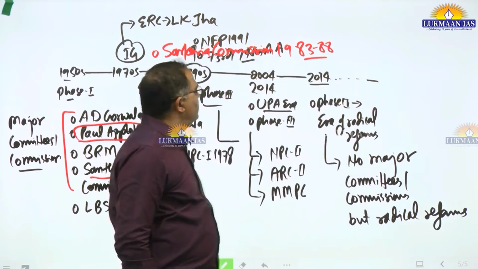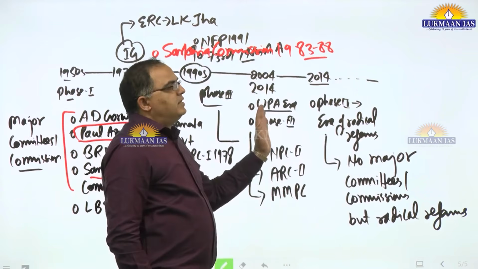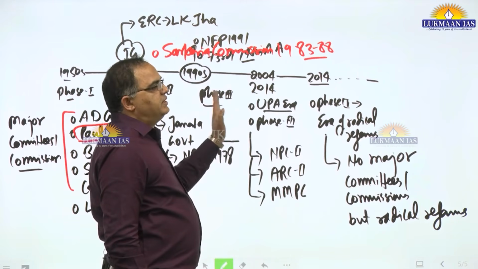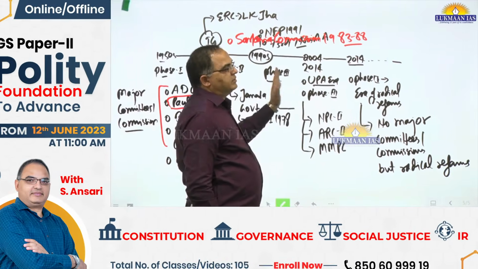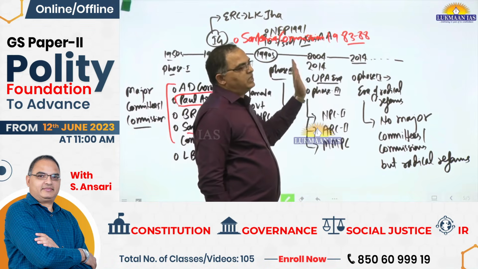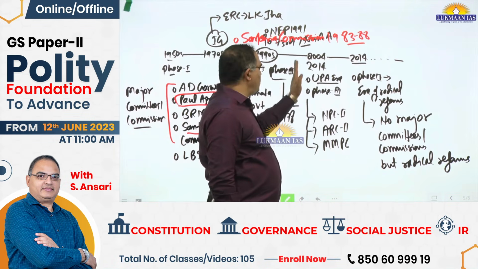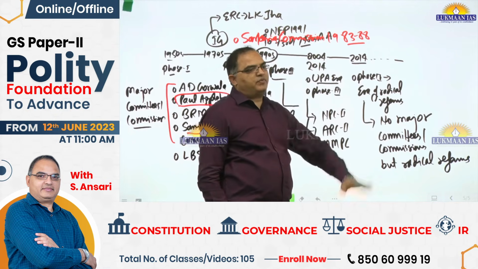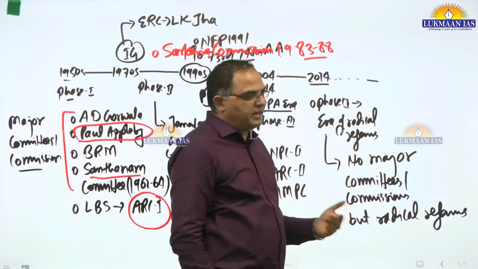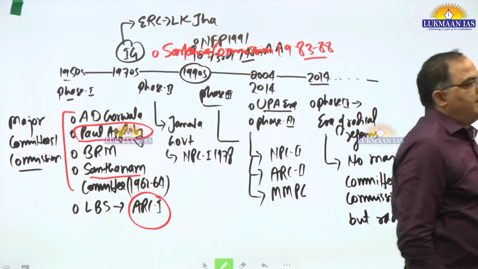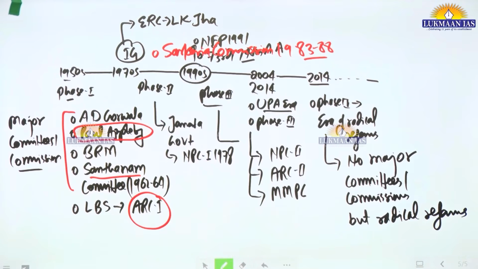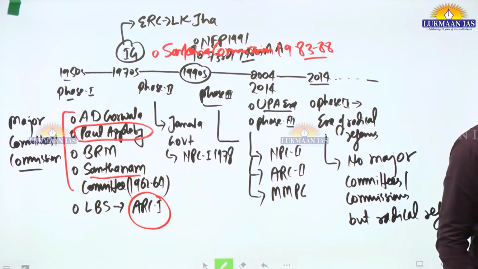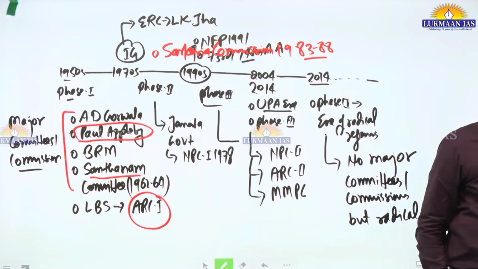Finally, the first coalition governments came, the Deve Gowda time, the I.K. Gujral time, then the Vajpayee time, but there was no major committee or commission in the Vajpayee time. While dealing with it, I will tell you about the NDA era, and the reforms taken during the NDA era were largely related to the Hota committee and the YKLF committee.